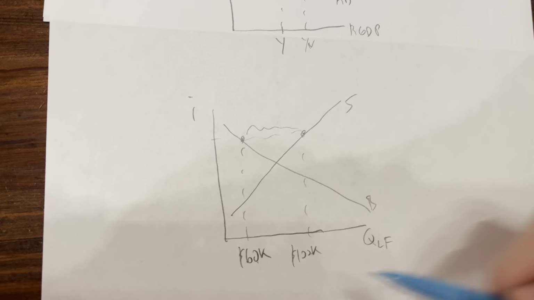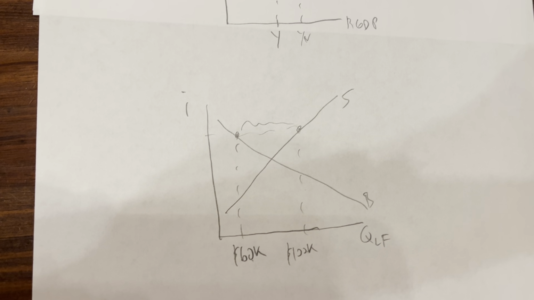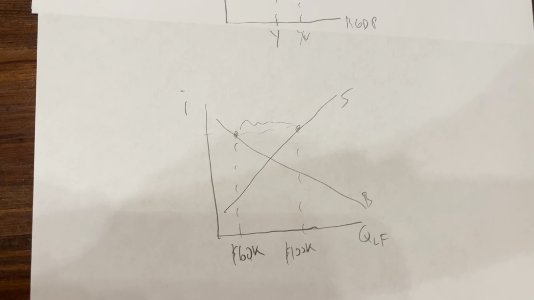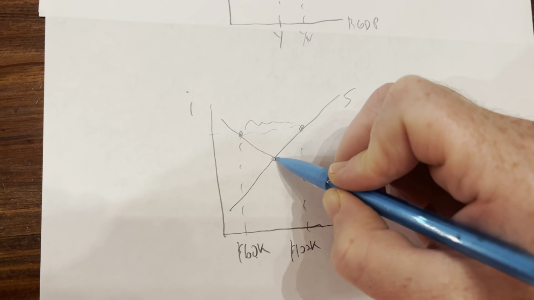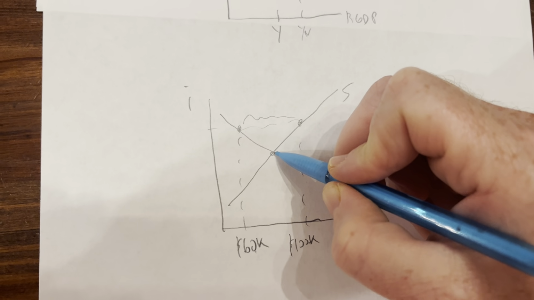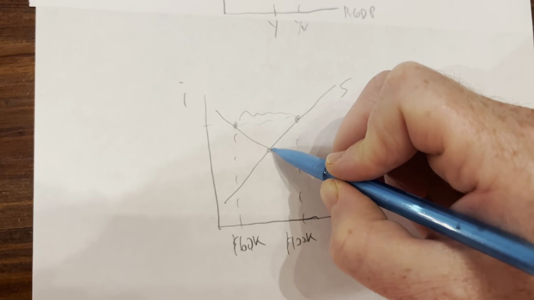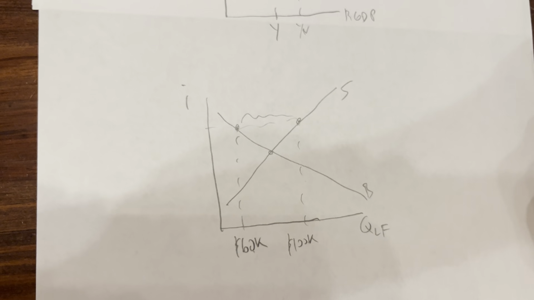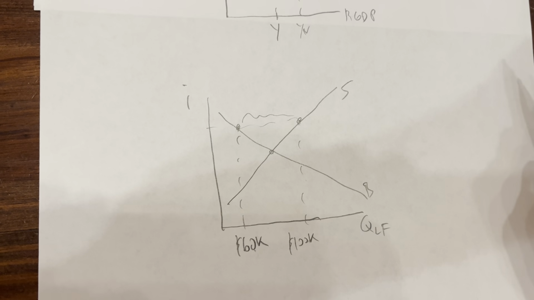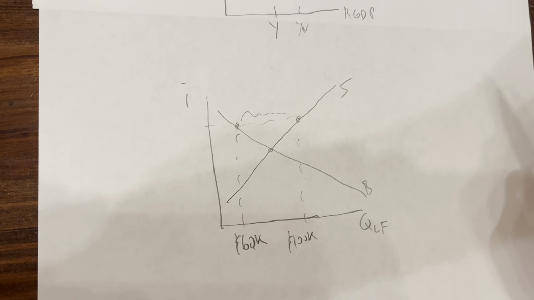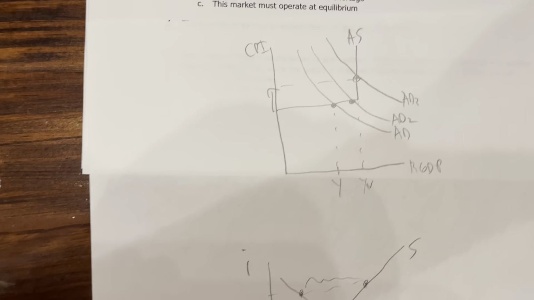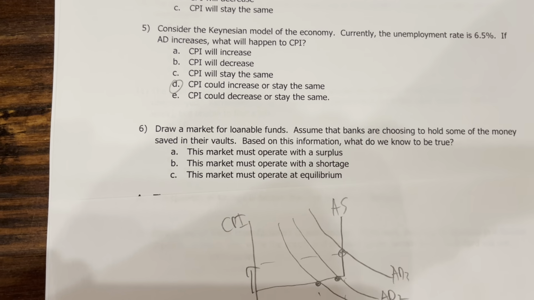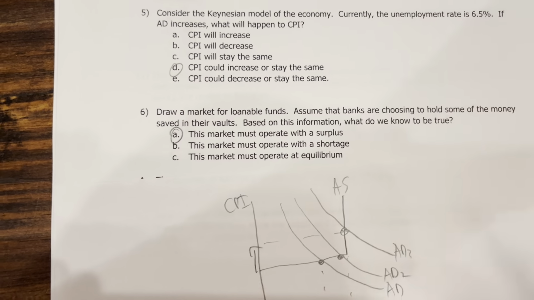And truth be told, this is really how the market operates in today's modern economy. The only way this market could operate at equilibrium is if every dollar saved is borrowed. That would mean banks have no money. They would have already loaned it all out. We know that that's not the case. We know that banks hold money in their reserves, so it must look like this. So the answer to this question here is that the market must operate with a surplus, A.